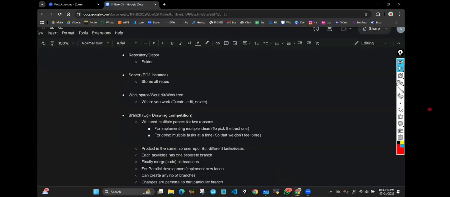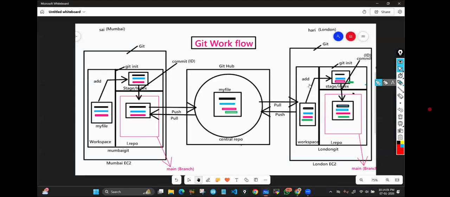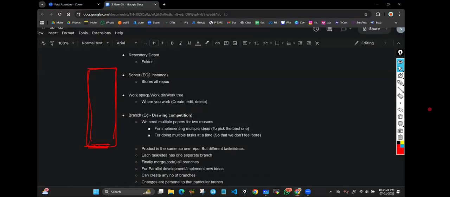Then workspace, work directory or work tree. It's a place where you work, where you create, edit, delete files. That means this area I'm talking about, this particular section. You can call it workspace, work tree or work directory. You can use any of these words.